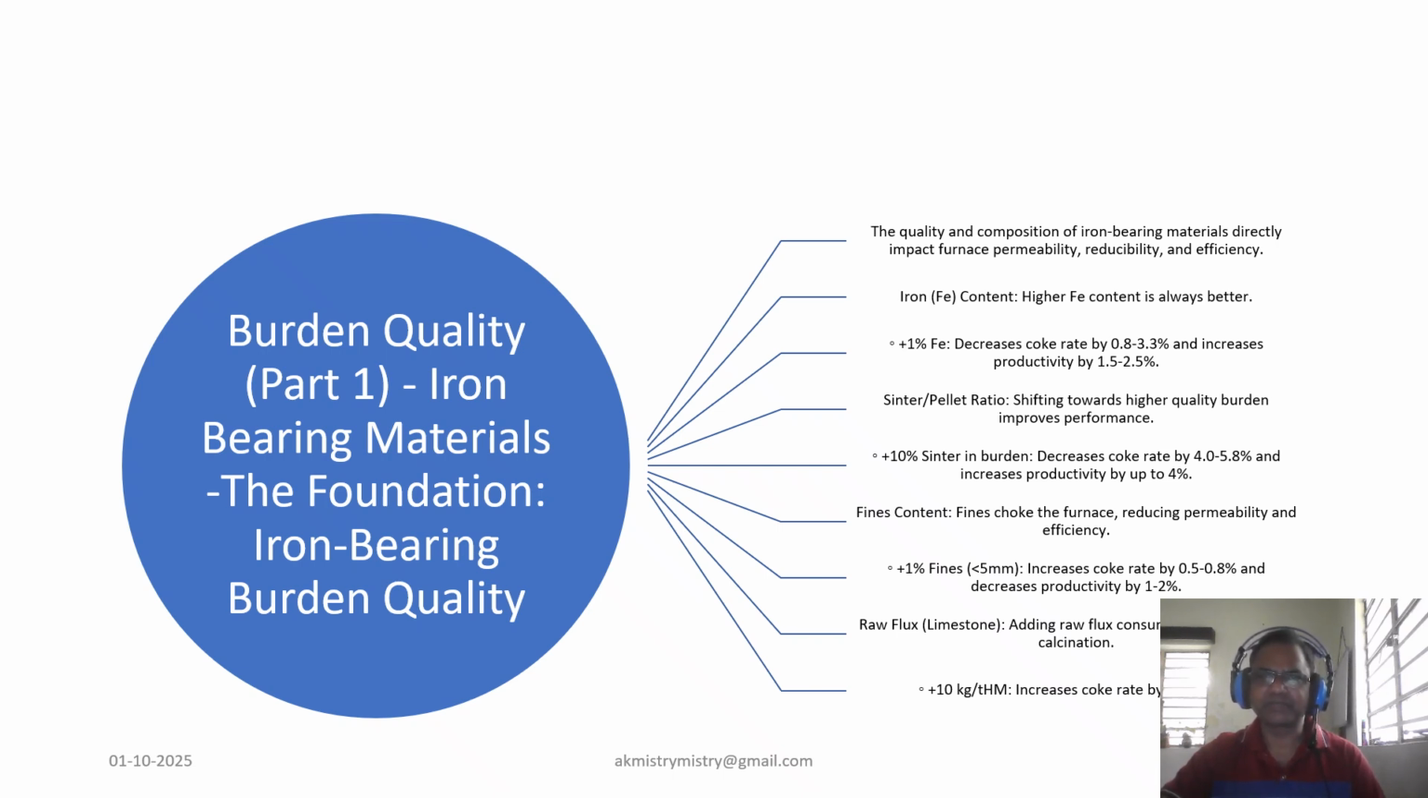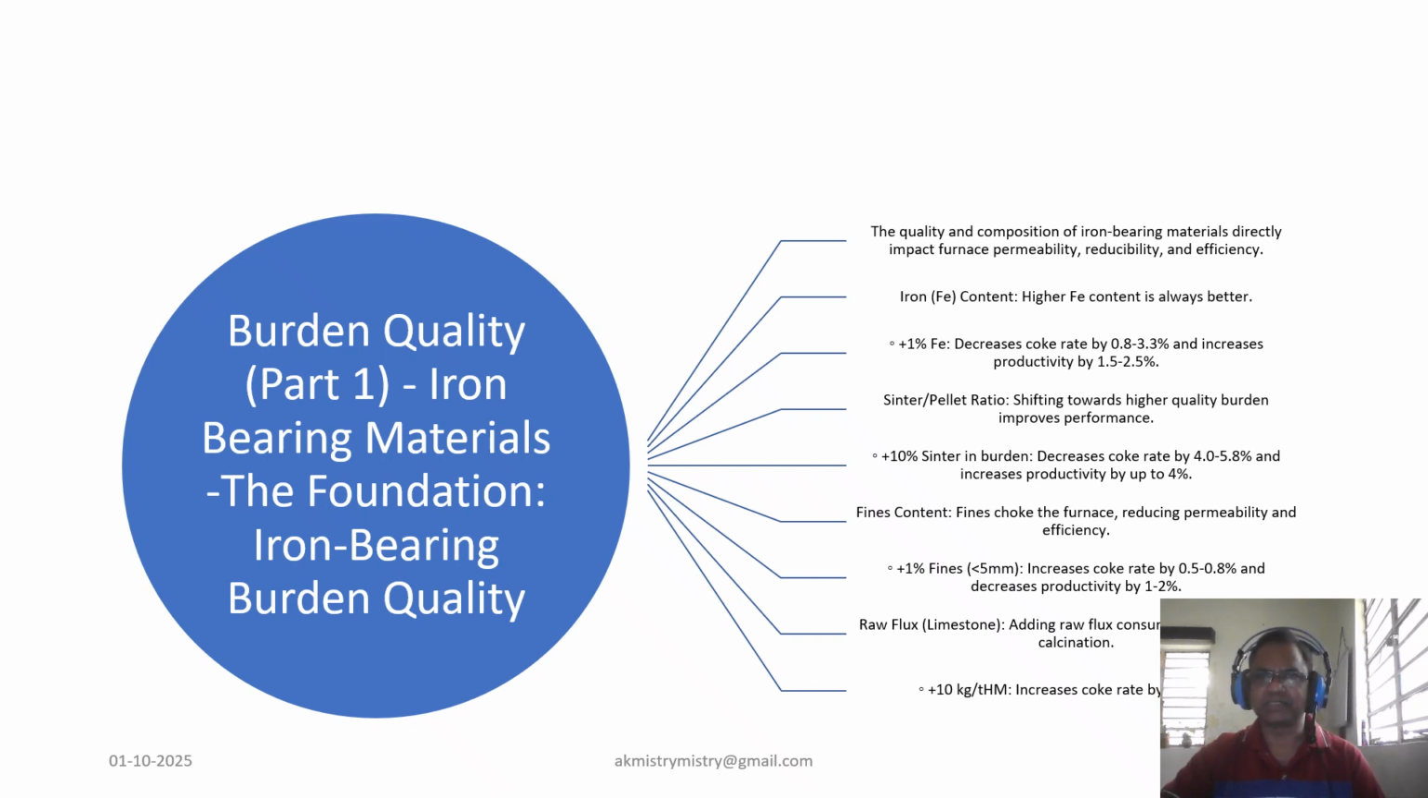As far as sinter and pellets are concerned, the composition of the burden always matters. Increasing sinter in the burden by 10% can decrease the coke rate by 4 to 5% and increase productivity by 4%. And as far as fines are concerned, they are very detrimental to permeability, as we all know, especially those less than 5 mm. Here we are discussing fines with a granulometry of less than 5 mm.